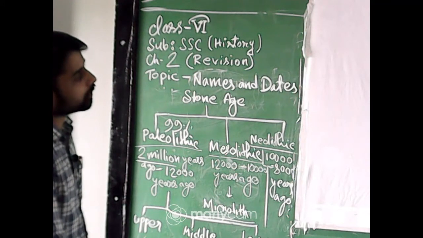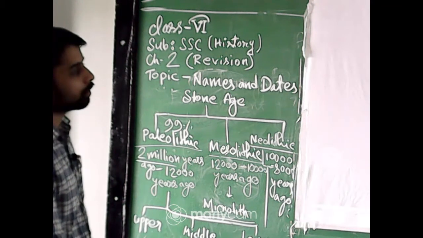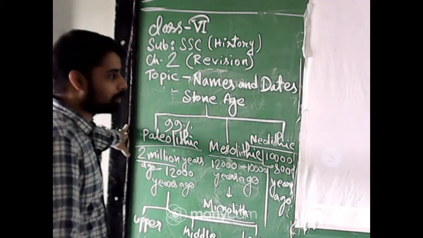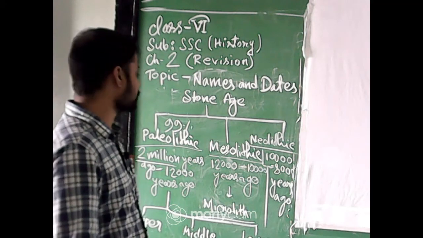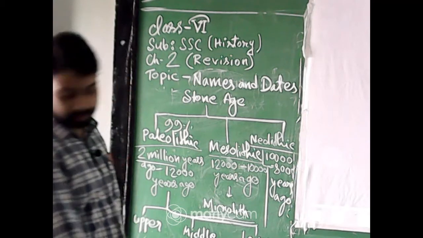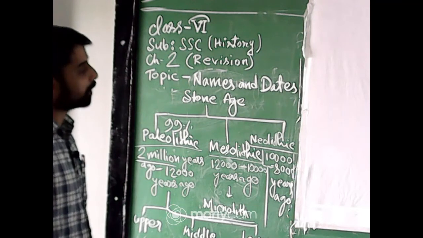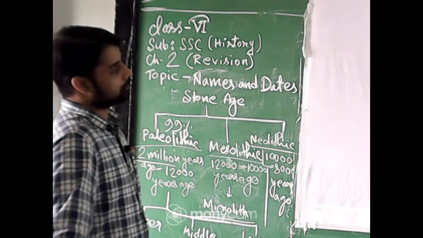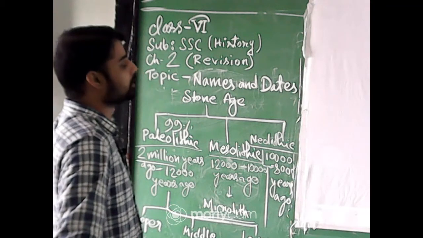Yes sir, very clear, but what is the difference between micro tool and mega tool? Sanchita, what is a micro tool and a mega tool? Nothing is called micro tools and mega tools. Only microlith, the small tiny tools discovered in the Mesolithic period, some of them attached with handles. And megalith is a different thing, you will read about it in chapter number 5. These are big stone boulders or some small stones surrounding burial sites.